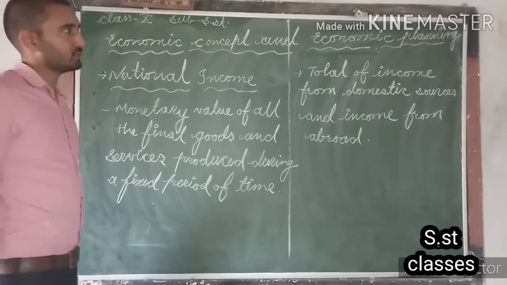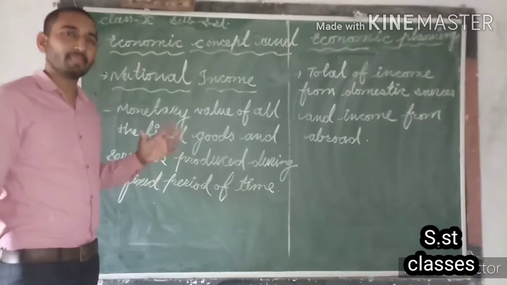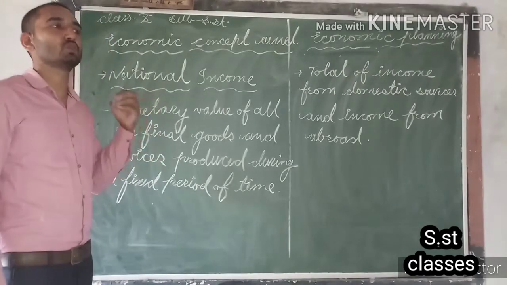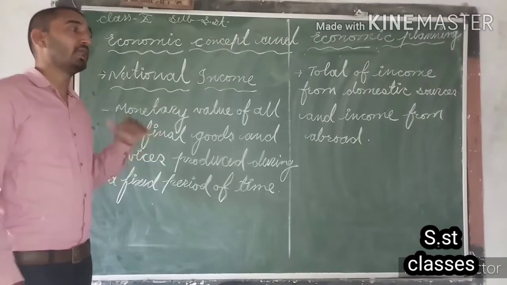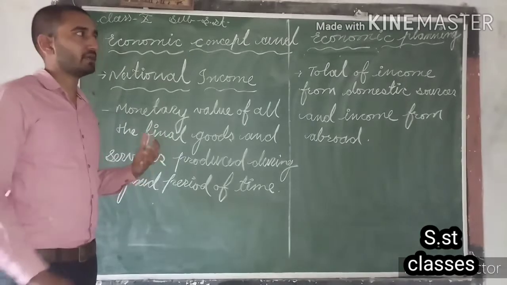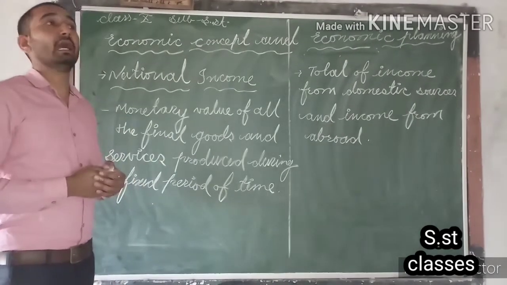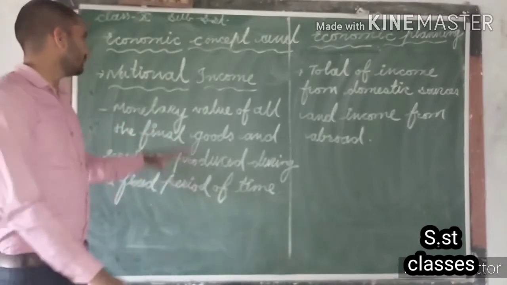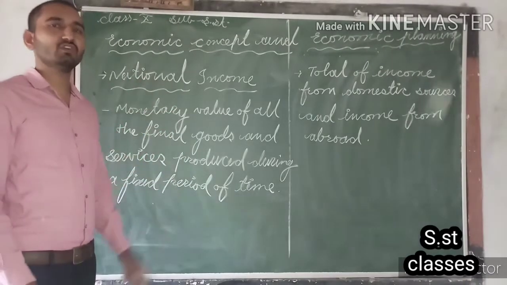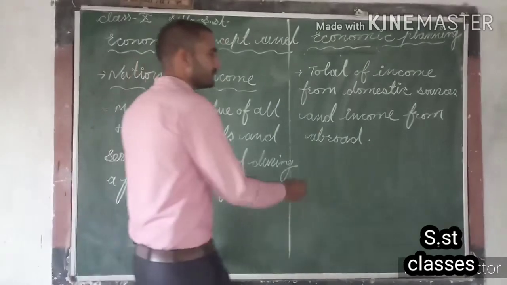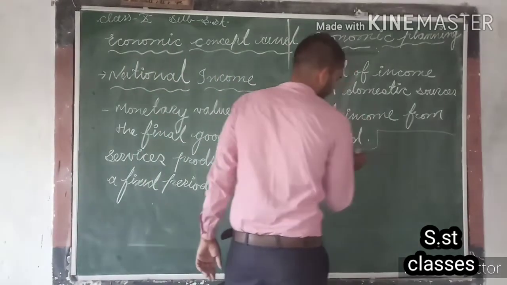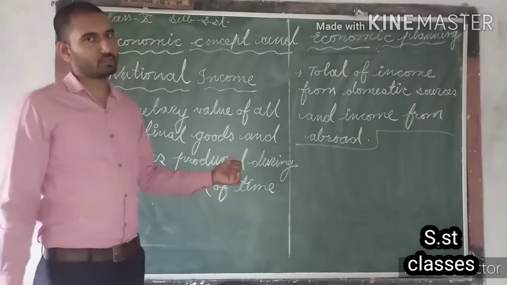Means as we discussed, with the help of a person's income, we can calculate the social status of that person. Along with that, we can also calculate the economic status, economic progress and physical life of that person. Then what can we do with the calculation of national income? It is very easy to answer this question. Here we are going to answer it.